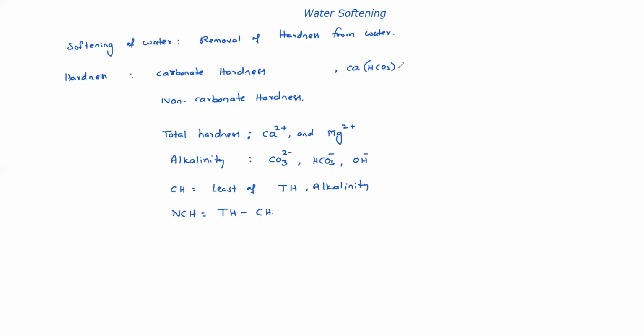Ca(HCO3)2 or Mg(HCO3)2 majorly, and non-carbonate hardness is due to things like CaSO4, MgSO4, or CaCl2 or MgCl2 generally. So to remove this hardness, we basically have three methods. Methods to remove hardness.